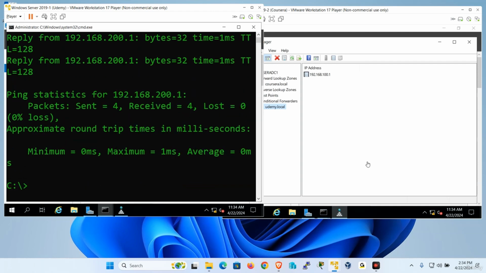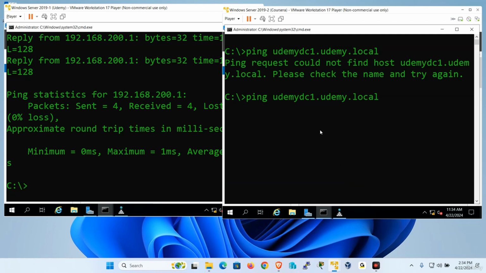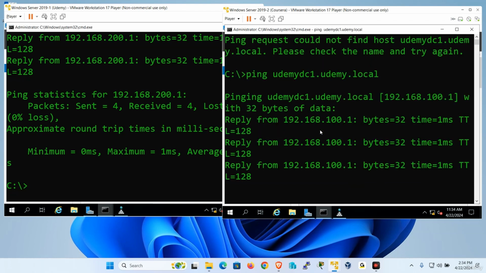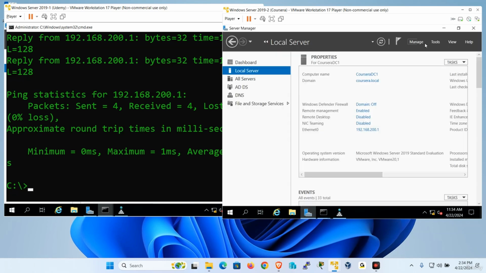Now you could reach the fully qualified name. How about this side over here? Can I reach the fully qualified name because of that conditional forwarder? Yes, you can, and it knows the number. Perfect. I finished my next step. After routing, I have to configure DNS. Okay, how about this? Let me take a look at Server Manager.